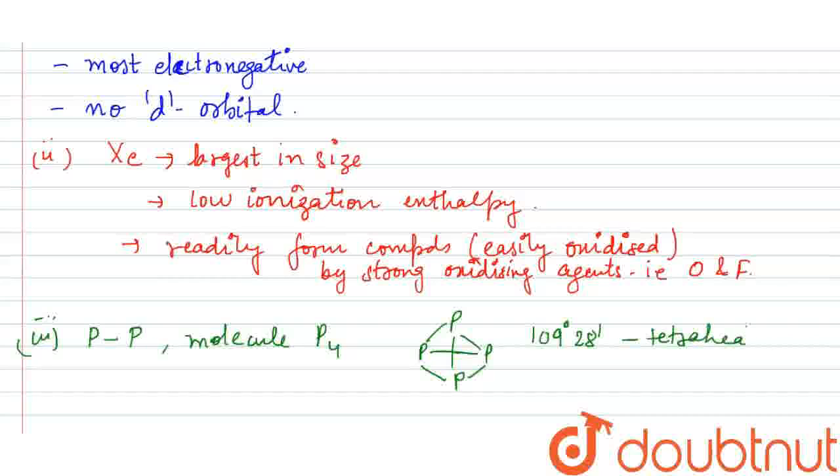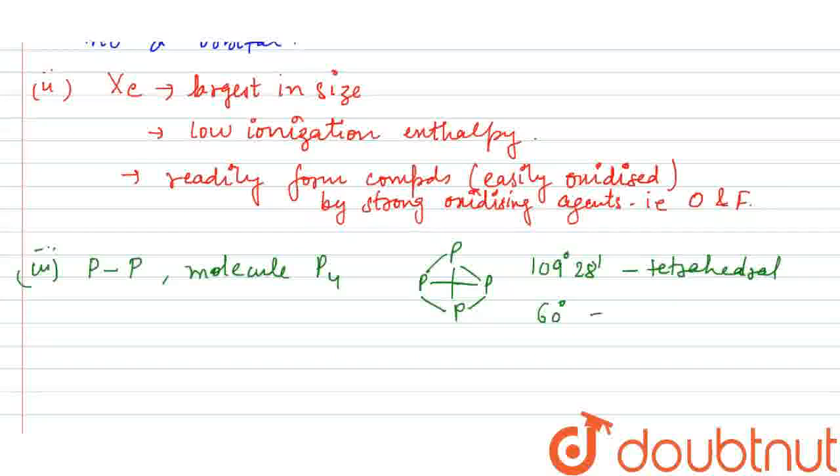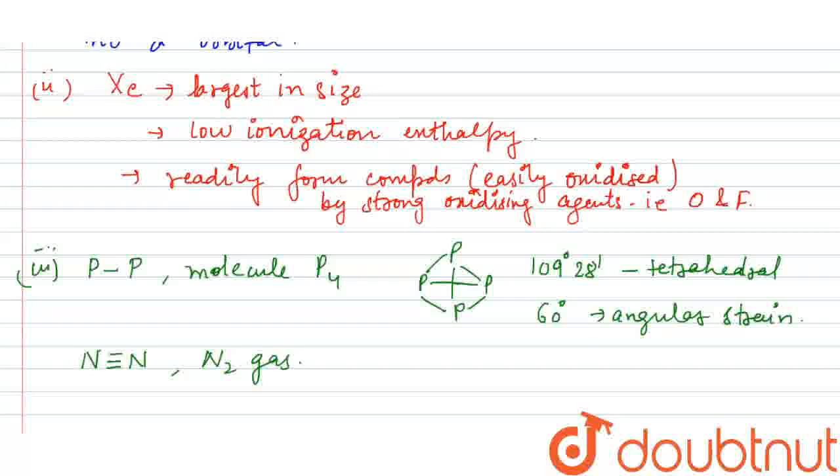But in this phosphorus molecule, the angle is reduced to 60 degrees because of angular strain. Why is this angular strain there? Because the ideal tetrahedral angle is deflected to 60 degrees. And if we talk about nitrogen, nitrogen has a triple bond, right? It exists as an N2 molecule, whereas the P4 molecule has this angular strain.